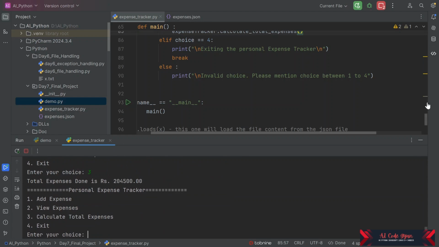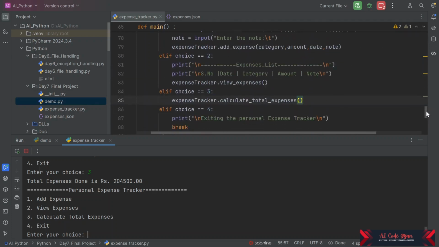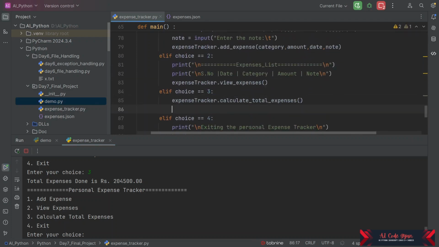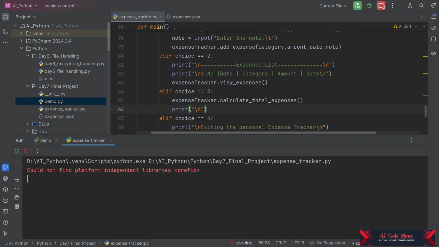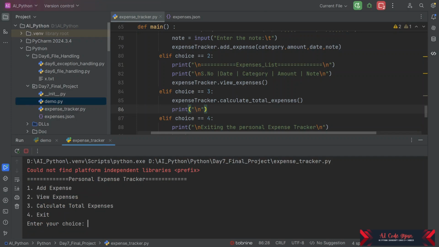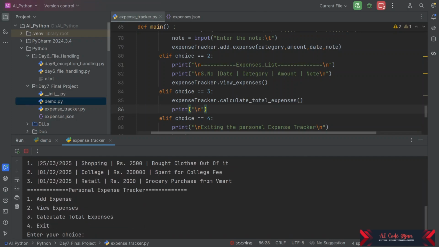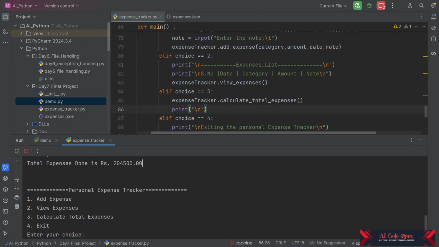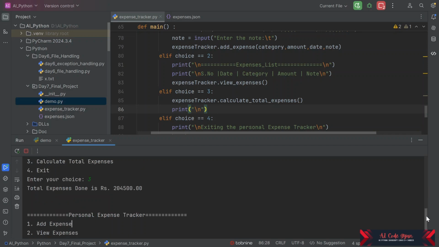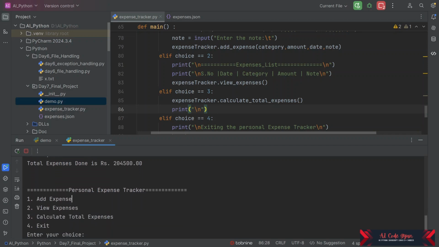Now we can define it even more if you want. Suppose we want to put total expenses here. We can put one more print here. This will make it more readable. Let us exit the tracker and rerun it. Yeah, this will look more clean. Total expenses done is rupees this. So now let us exit this. So we have done this.